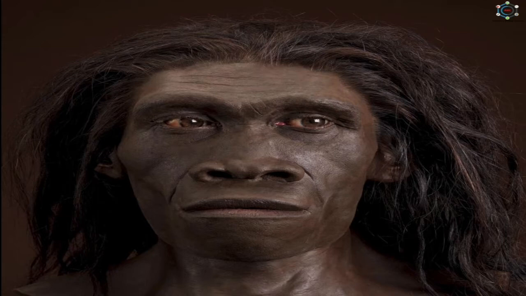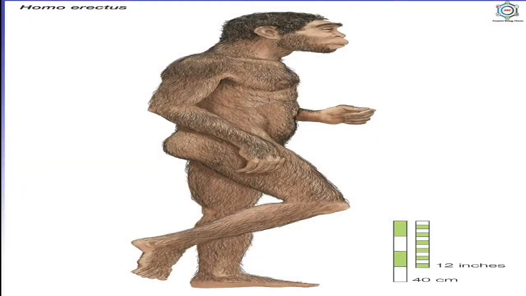The brain volume was 800 to 1300 cm³, that is more than that of ape man but less than that of modern man. Cranium was domed to accommodate the large brain. He was an omnivore and probably ate meat. In this picture, you can see the size of the Homo erectus.